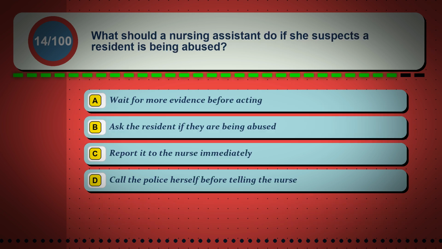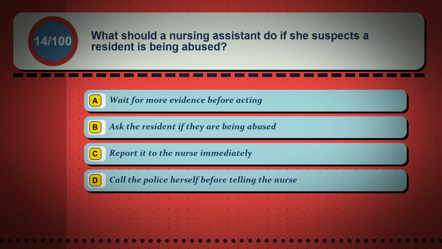Question 14. What should a nursing assistant do if she suspects a resident is being abused? Option A, wait for more evidence before acting. Option B, ask the resident if they are being abused. Option C, report it to the nurse immediately. Option D, call the police herself before telling the nurse.